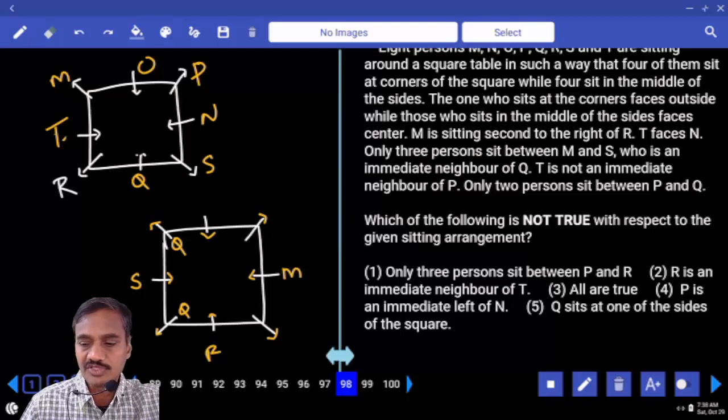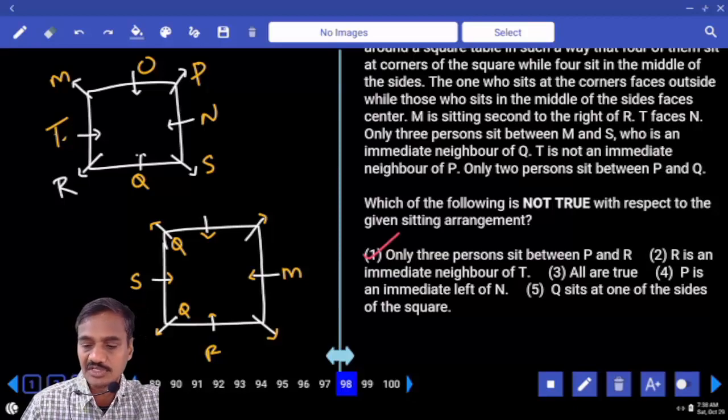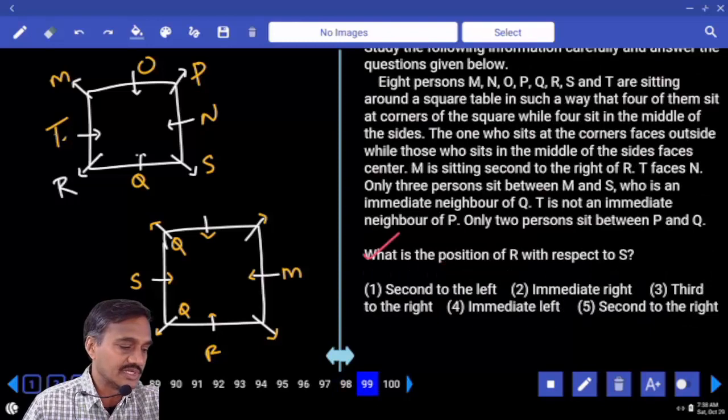Question 98. Which of the following is not true with respect to the given seating arrangement? 3 persons between P and R, definitely true or not? 3 in between P and R, definitely true. All are true, R is an immediate neighbor of T. And that is also true, hence all are true, choice 3.